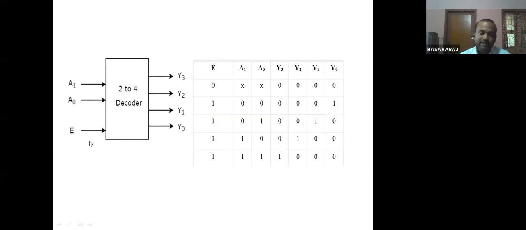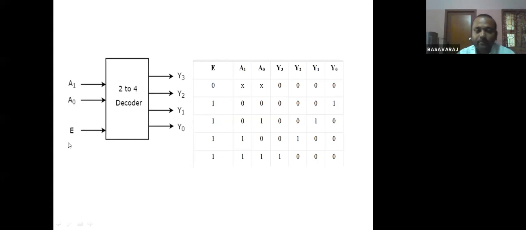Now, E is nothing but the enable pin. If this enable pin E is equal to 1, then only this particular IC will be functional. If E is equal to 0, what does it mean? This particular IC is deactivated, it won't work.